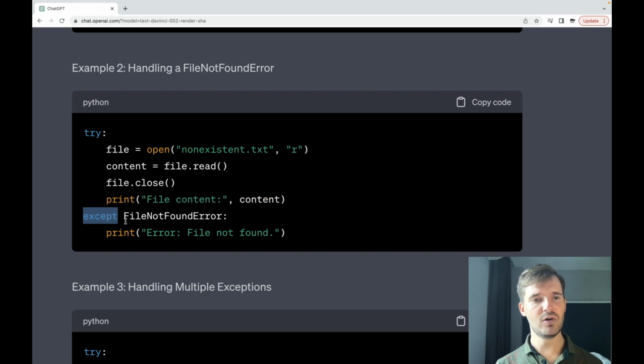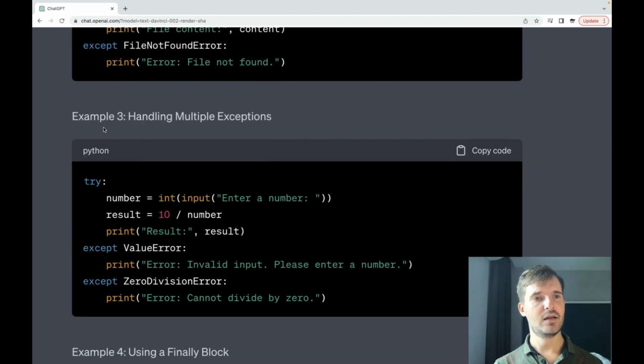And in the except block there is the exception file not found, and when this exception arises, in the output we see error file not found. But in which case are we going to see that? We're going to see that when this non-existent .txt file doesn't exist.